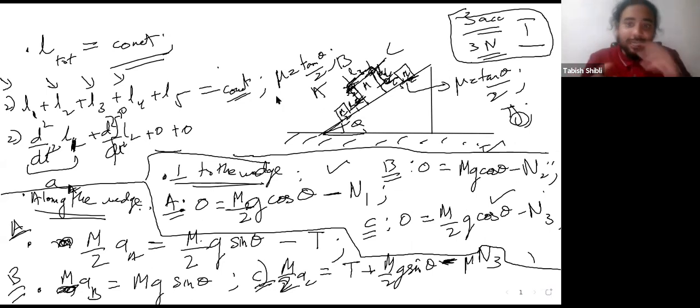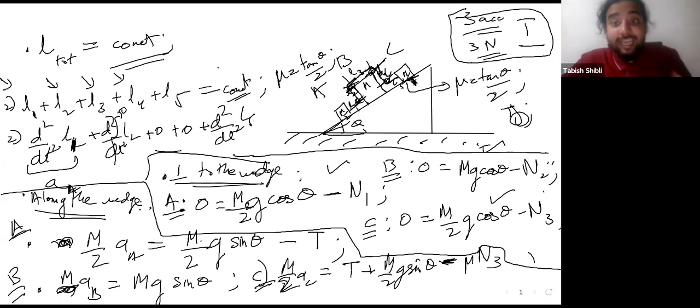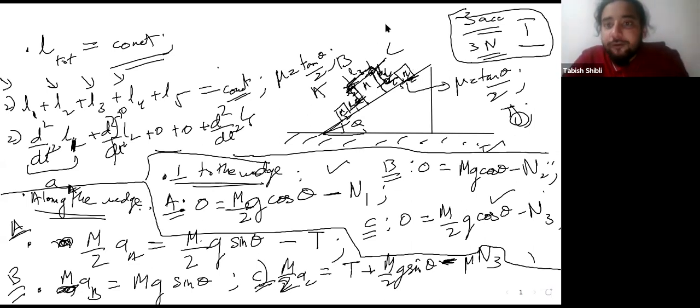Now, the second derivative of L5, what is that? Is it AC or is it minus AC? See, d2 by dt squared of L5. When will this be positive? This will be positive when L5 is increasing, right?